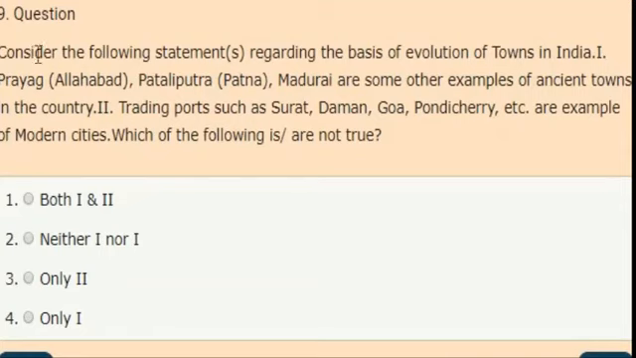Second question. Consider the following statements regarding the basis of evolution of towns in India. First, Prayag, Patliputra, Madurai are some examples of ancient towns in the country. Second statement, trading ports such as Surat, Daman, Goa, Pondicherry, etc. are examples of modern cities. Which of the following are true? Both 1 and 2, neither 1 nor 2, only 1. Correct answer is option 2. Neither first nor second statement is true.